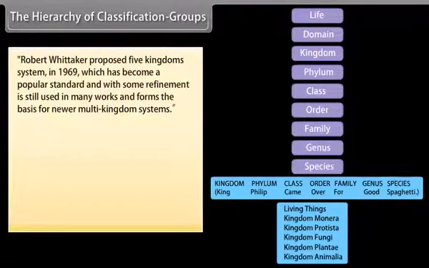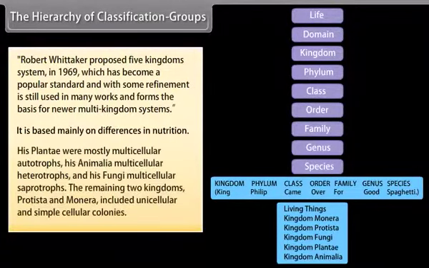proposed the five kingdoms system in 1969, which has become a popular standard and, with some refinement, is still used in many works and forms the basis for newer multi-kingdom systems. It is based mainly on differences in nutrition. His Plantae were mostly multicellular autotrophs, his Animalia multicellular heterotrophs, and his Fungi multicellular saprotrophs. The remaining two kingdoms, Protista and Monera, included unicellular organisms and simple cellular colonies.